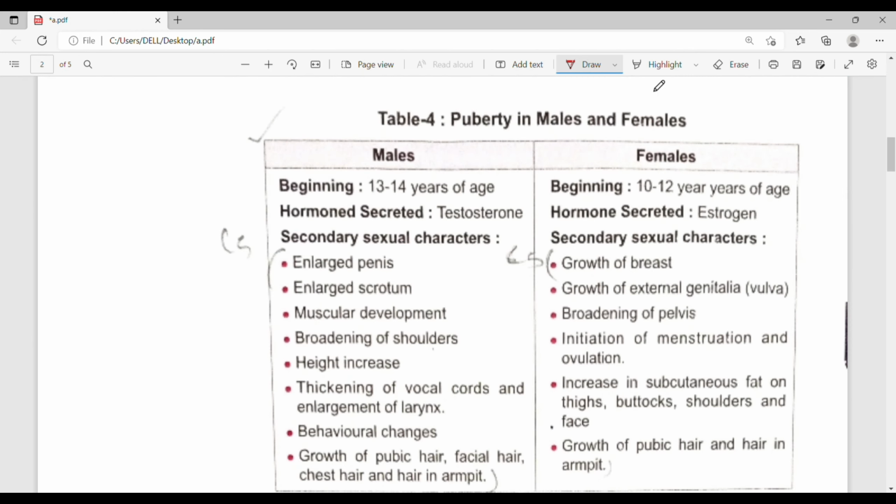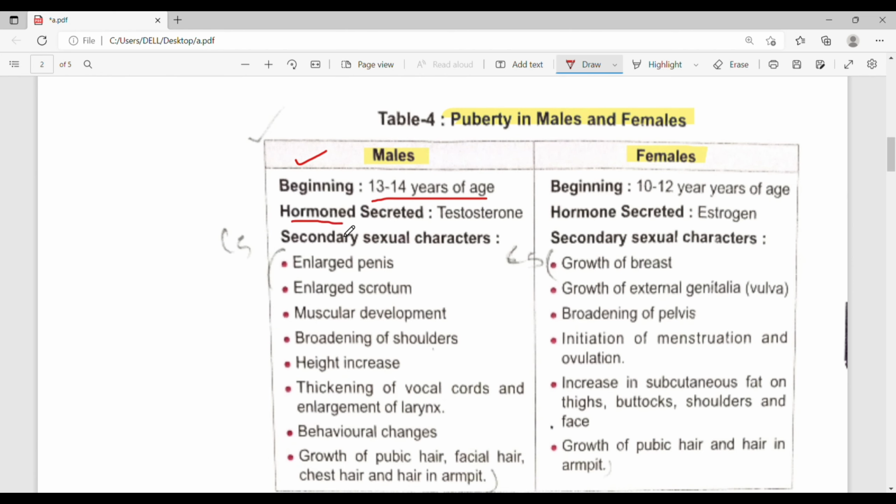Now next is puberty in male and female. In this topic we will study what changes occur during this stage in males as well as in females. First we will start with males. First we will learn about all the characters of males. The age of puberty in males is 13 to 14 years.